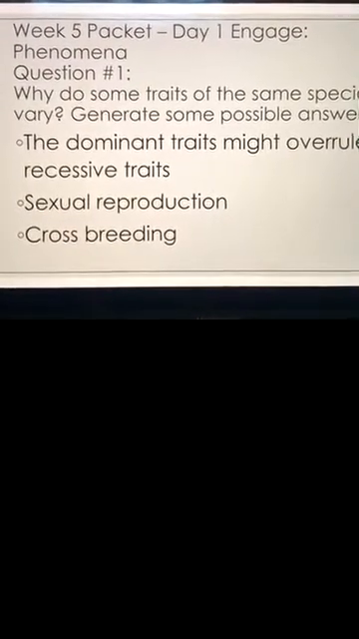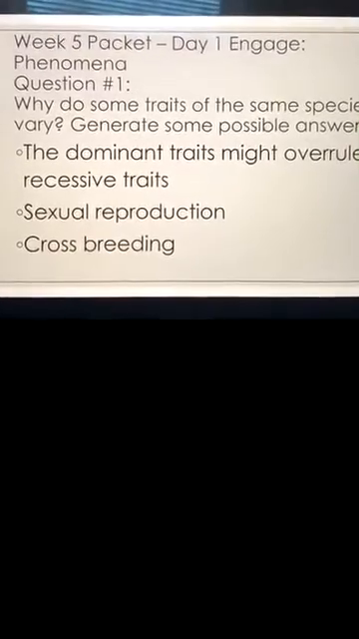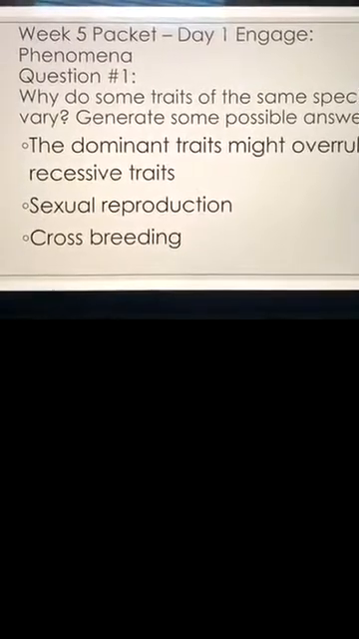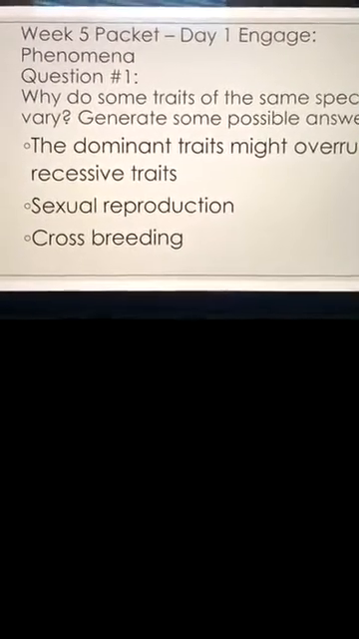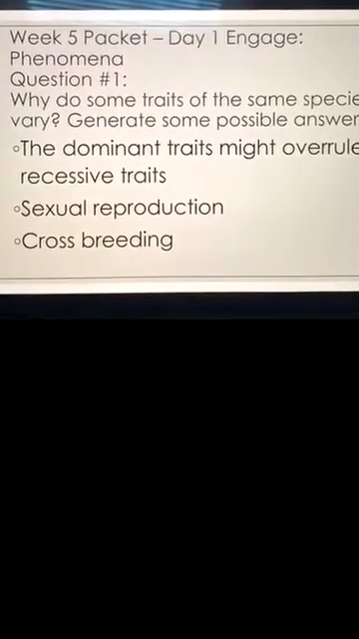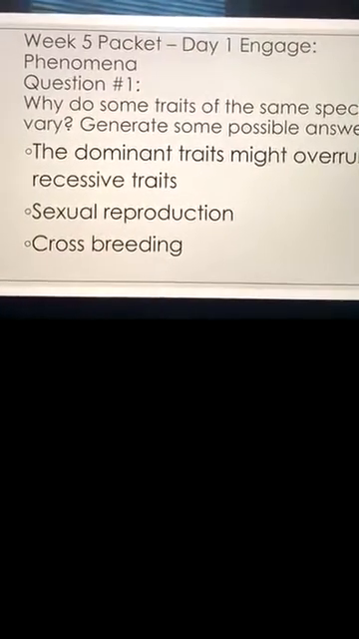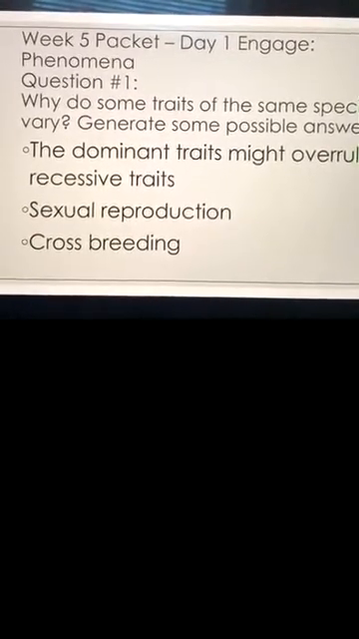Good afternoon for those of y'all who just joined us. Again, we're in that week 5 packet. And right now we are reviewing the first 4 pages because we did that last Wednesday. So we're just going back through that, and then we're going to complete the rest of the packet today too. So again, for question 1, we said the dominant traits might overrule the recessive traits, and you also have sexual reproduction and crossbreeding, which is why we have some species that are the same species, but they have different traits.